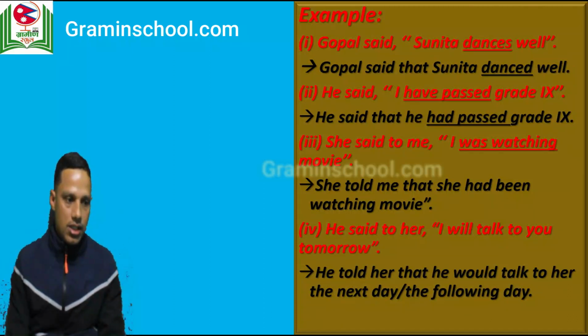Now third example: she said to me, "I was watching movie." It is in past continuous, was watching, right? Now we can change this into indirect as: she told me that she had been watching movie. Said to in the direct speech changes into told. We change the reporting verb said to into told in the indirect. You can notice this in the example.